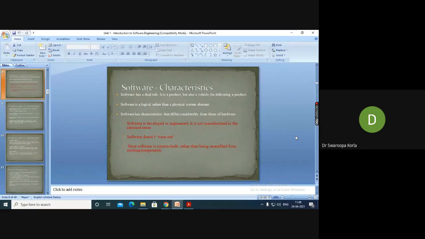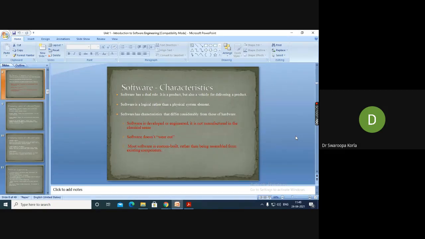What she is telling is almost okay, but I want to explain to you again. Characteristic is nothing but you have to talk about features. A lot of features you need to focus on. Software is normally a logical thing. It is not a physical system element.